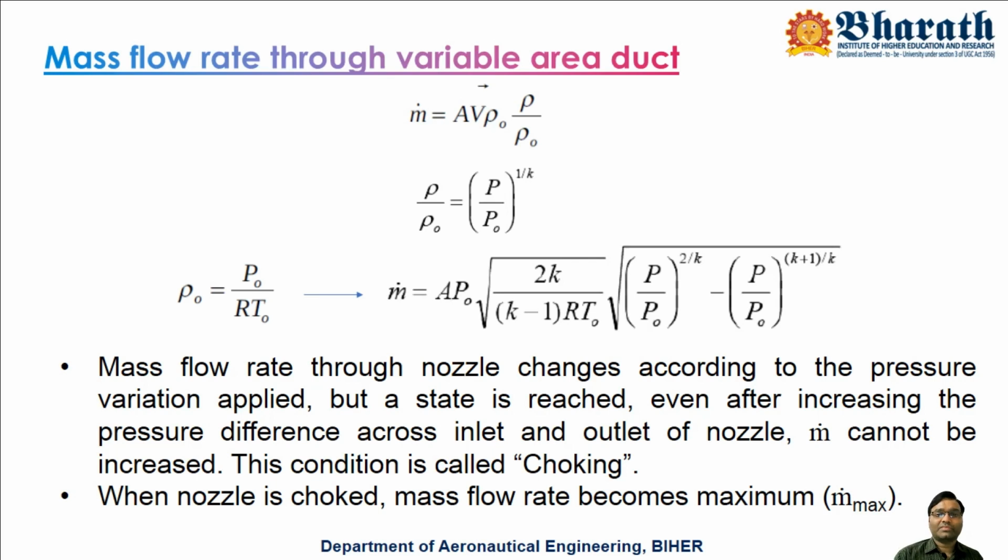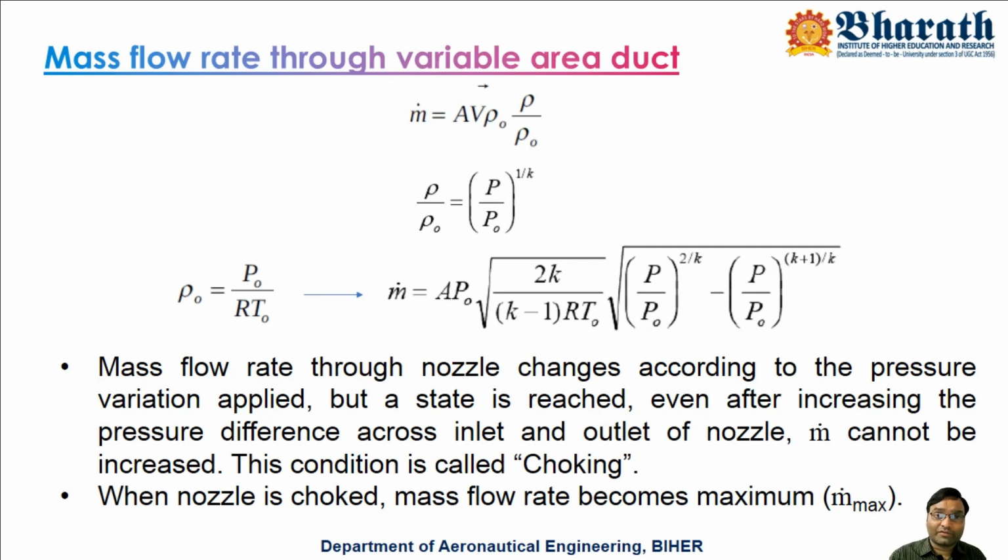Now you will get various m dot values for various pressure ratios between inlet and outlet. So the mass flow rate through the nozzle changes according to the pressure variation applied, but a state is reached where, even after increasing the pressure difference across the inlet and outlet of the nozzle, m dot cannot be increased. You are continuously increasing the pressure difference between inlet and outlet.